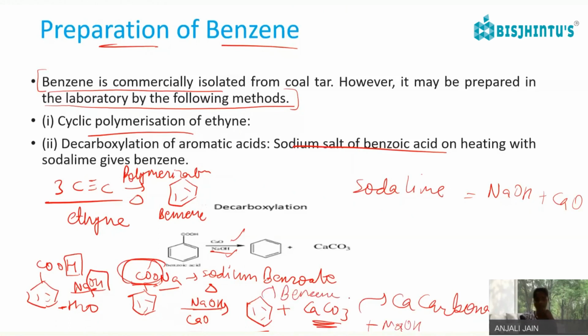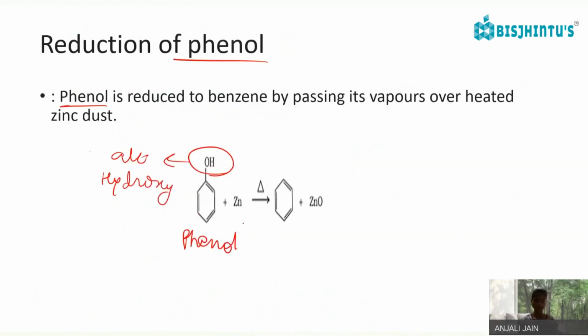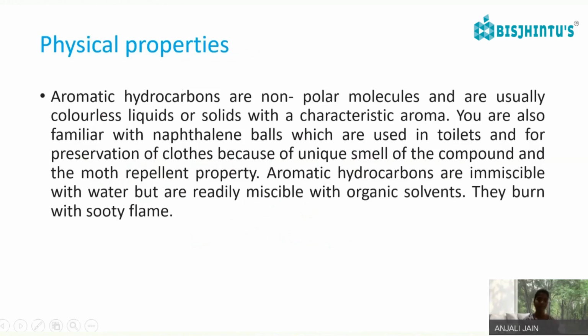So that is by the decarboxylation of aromatic acids. Then reduction of phenol. Phenol, we know that when a hydroxy group is attached to a benzene ring, it is called phenol. In the presence of zinc dust, when heated at high temperature, the hydroxyl is removed in the form of oxide. Zinc oxide is formed and benzene ring is formed with alternate double and single bonds.